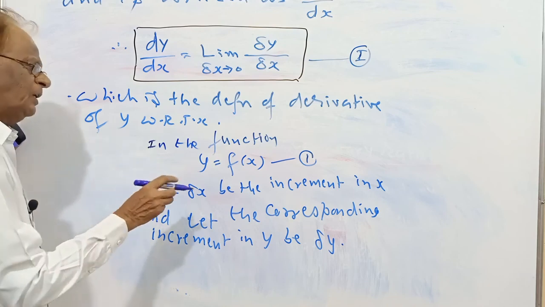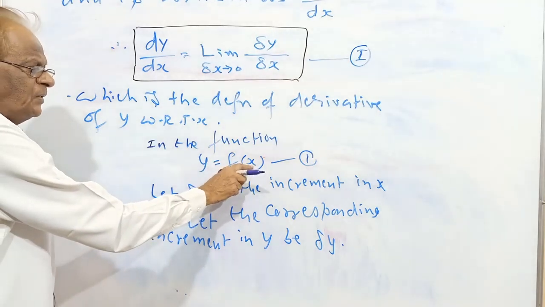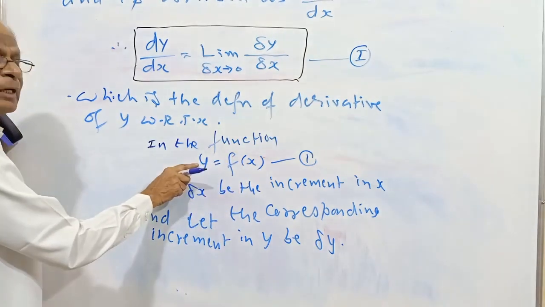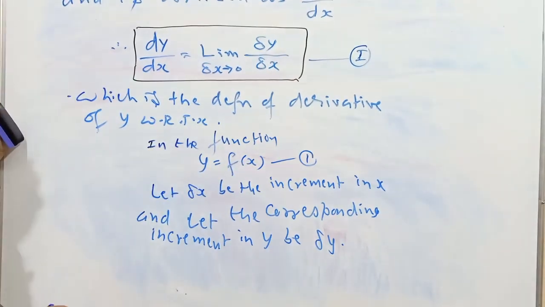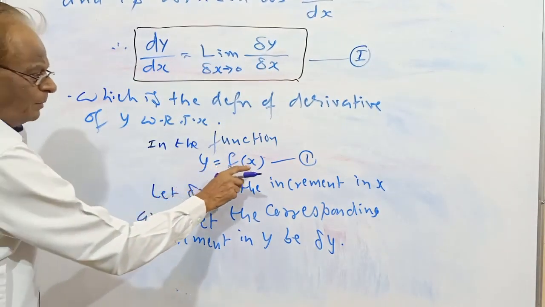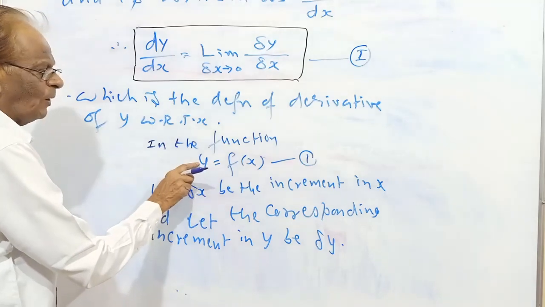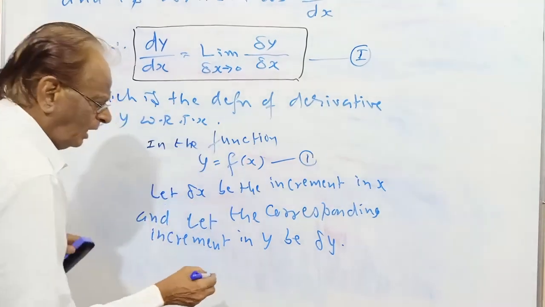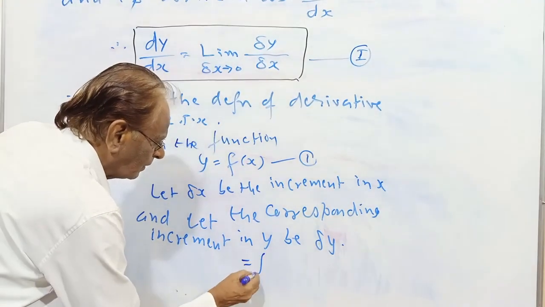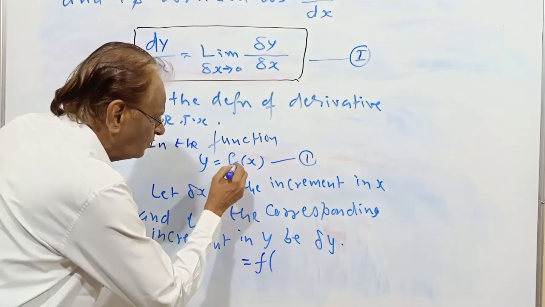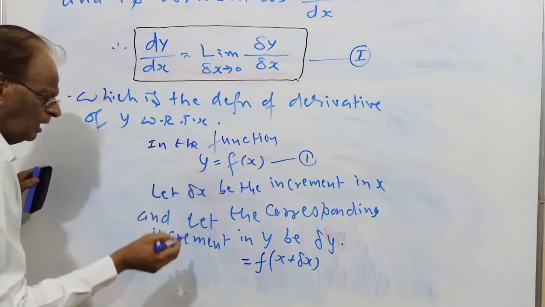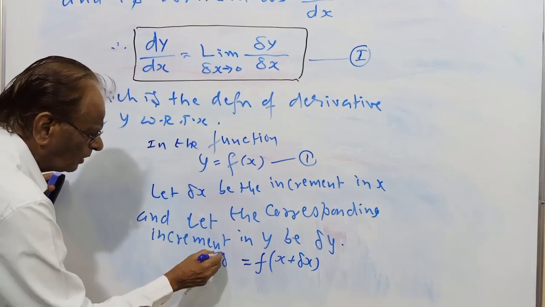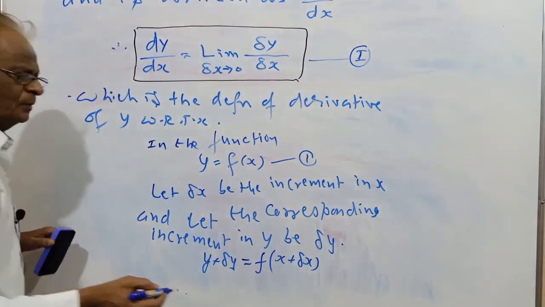Already we have seen x is the independent variable, y is the dependent variable. If x changes, y changes. If the x increment is delta x, the corresponding y increment is delta y. Its meaning is, when x changes to x plus delta x, correspondingly y changes to y plus delta y. Understood?